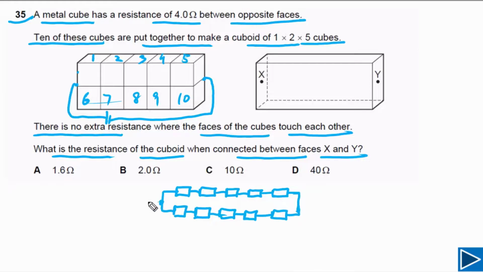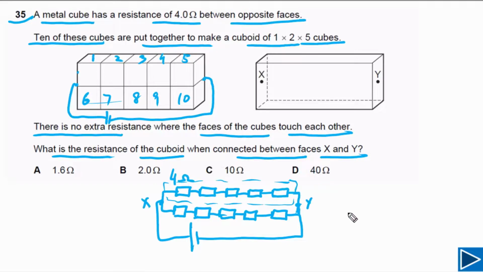This is our point X and this is our point Y. Between X and Y, the power supply is connected. Now each cube has a resistance equal to 4 ohms. So we have 5 cubes connected in series, which means the total resistance of 5 cubes is equal to 20 ohms.